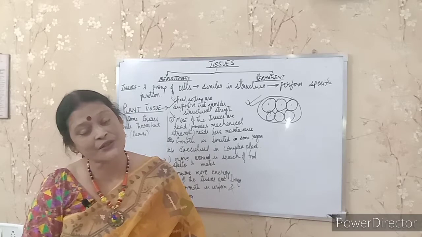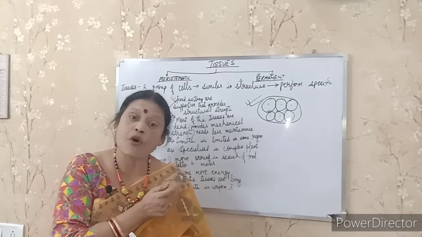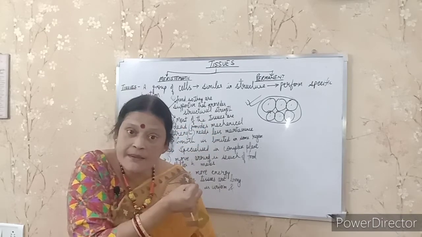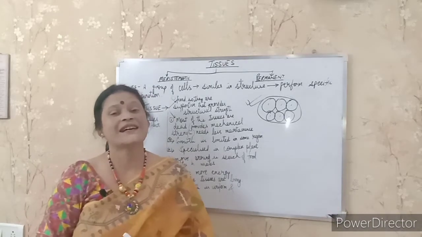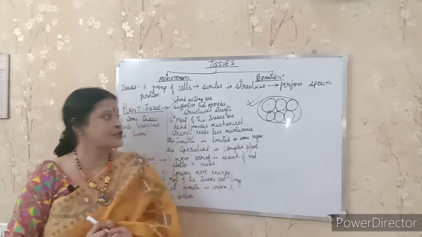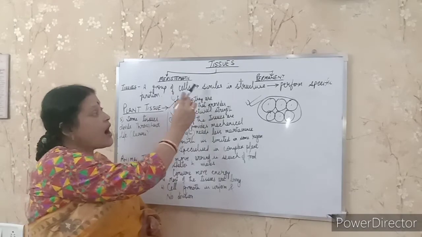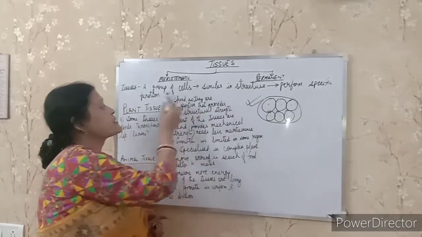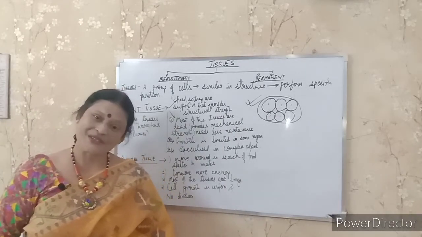So depending upon the cells, the cells are collecting together, they are similar in structure and performing a specific function, then it is known as tissue. Yes student, is it clear what is tissue? It is a group of cells which are similar in structure and that performs a specific function, known as tissue.